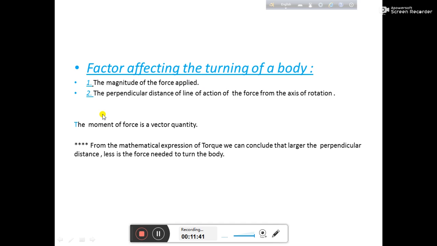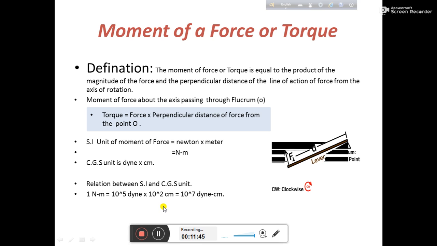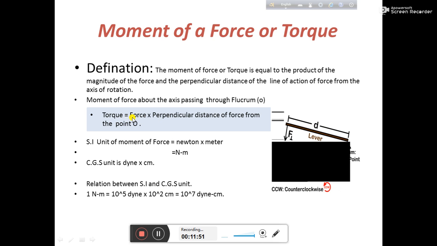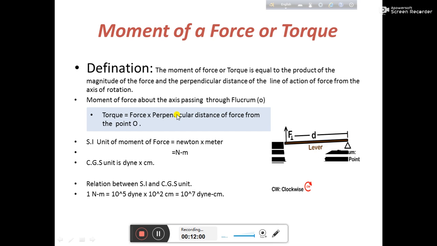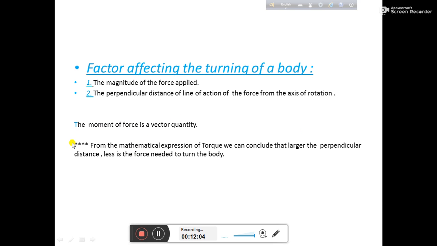And you also know what torque is. Torque is the product of force and the distance. Distance is not a vector quantity, but force is definitely a vector quantity. So torque is the product of a vector and a scalar quantity. So torque is a vector quantity. You have to remember it. The torque is a vector quantity, and it is written here. Now this is a conclusion of the topic torque.